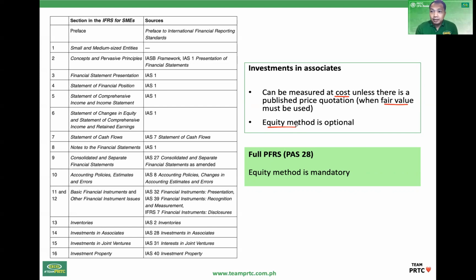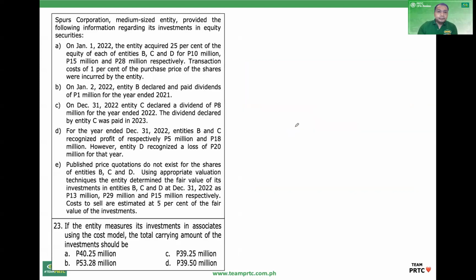Okay, so given are the following. Actually, there are 3 investments, B, C, D, acquired on January 1, 2022. So 25%. So the quantitative presumption is the same: at least 20% with significant influence.